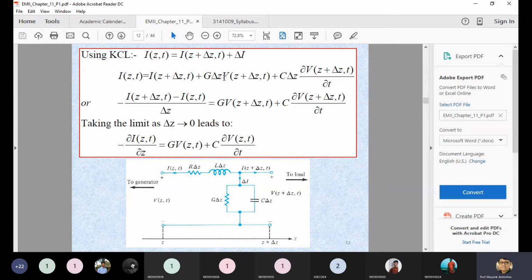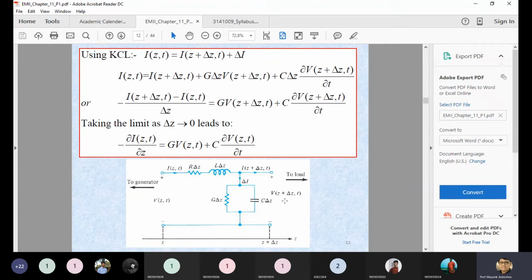So the current which is passing through the conductance is part of delta I. Delta I can be modified according to this equation, because now at this location the potential is changed. Potential is V(Z plus delta Z). So you can see over here we are not multiplying with V(Z,t). We are multiplying with V(Z plus delta Z), because at this location your potential is at Z plus delta Z.